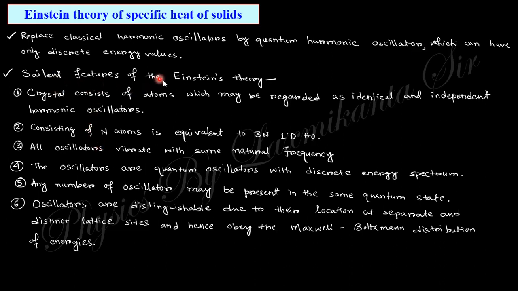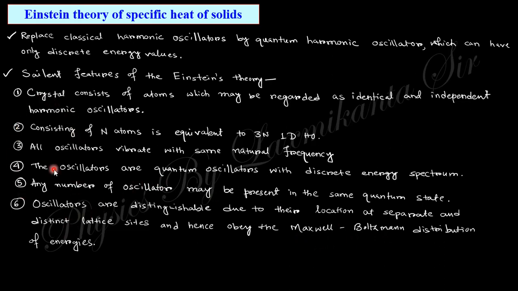There are certain features of Einstein theory. The crystal consists of atoms which may be regarded as identical and independent harmonic oscillators, so N atoms give 3N one-dimensional harmonic oscillators. All oscillators vibrate at the same natural frequency, and they are quantum oscillators with a discrete energy spectrum. In classical oscillators there is a continuous energy spectrum, but here it is discrete. Any number of oscillators may be present in the same quantum state, and the oscillators are distinguishable due to their location and separation. That is, it satisfies the Maxwell-Boltzmann distribution.